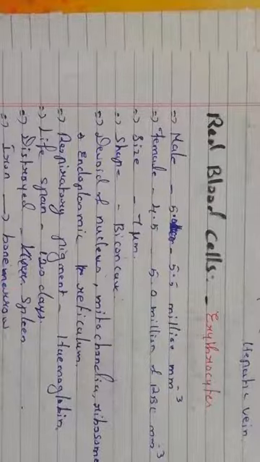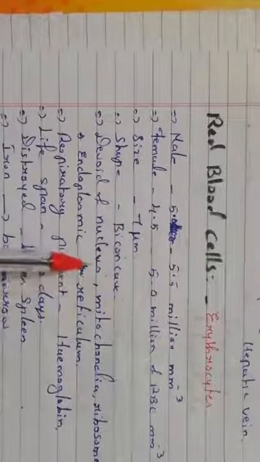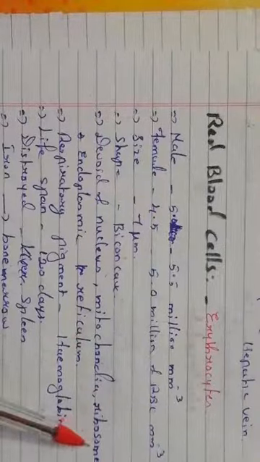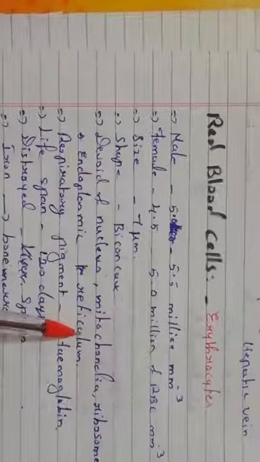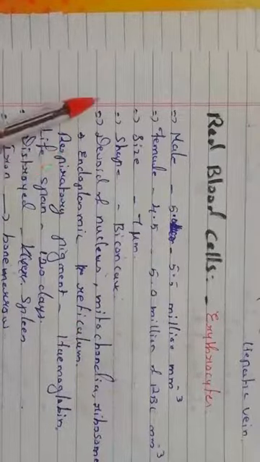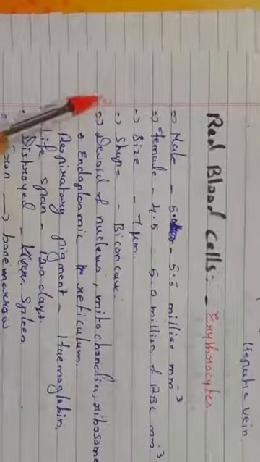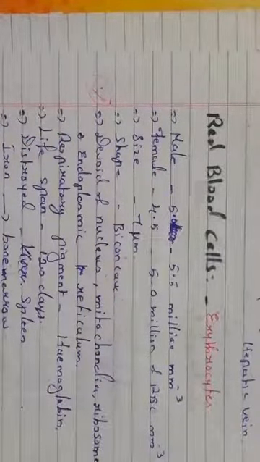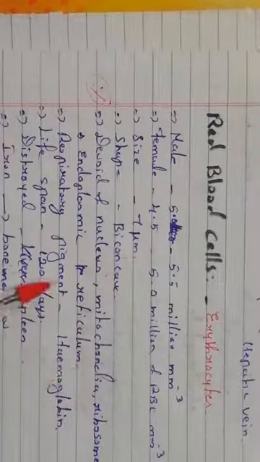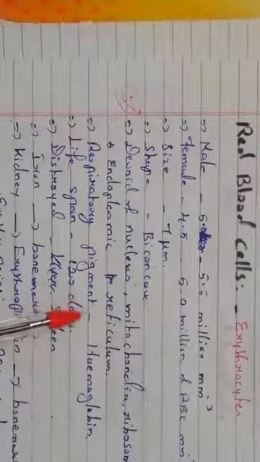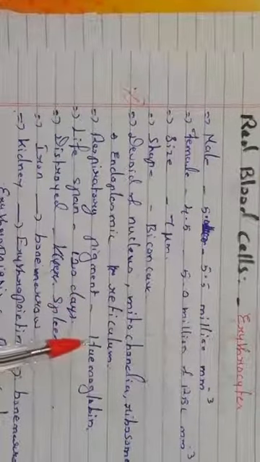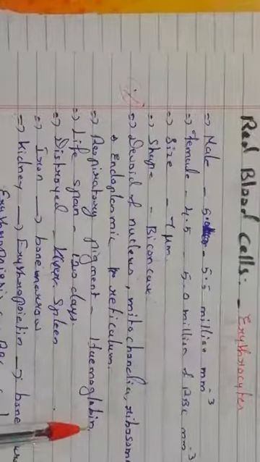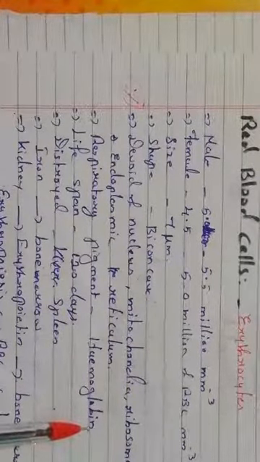Devoid of nucleus means absence of nucleus. Not only the nucleus, there is no mitochondria, no ribosome, and no endoplasmic reticulum inside these RBC cells. Note down what is absent in RBC: nucleus is absent, mitochondria is absent, ribosome is absent, and endoplasmic reticulum is also absent. But everyone knows very well that RBC is reddish in color because of the presence of the respiratory pigment, hemoglobin. We learned about hemoglobin elaborately in the previous class on respiration. Are you clear? Okay.